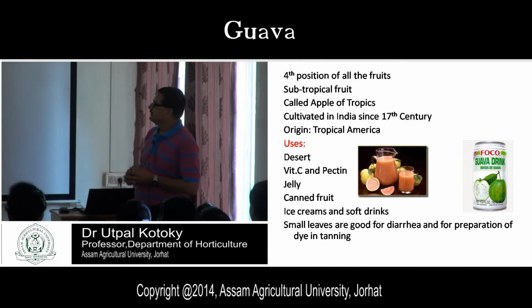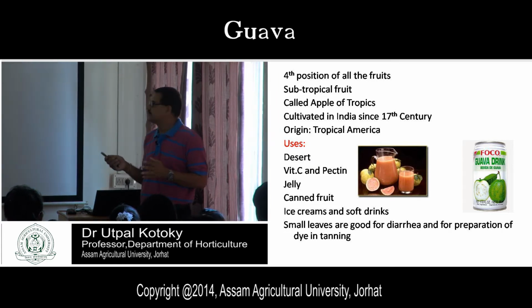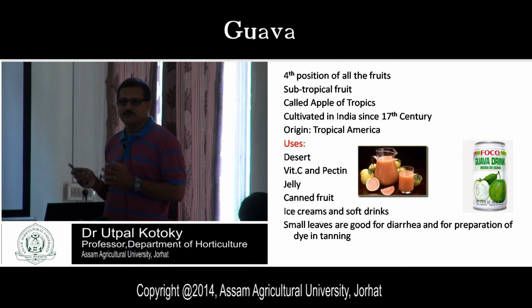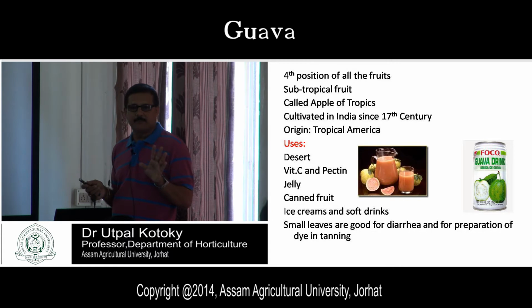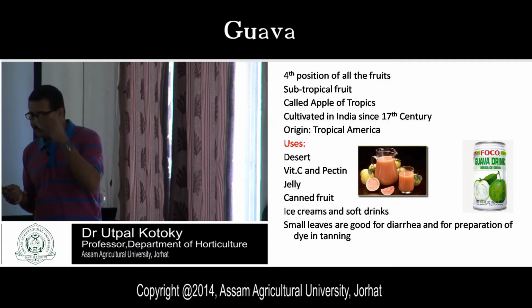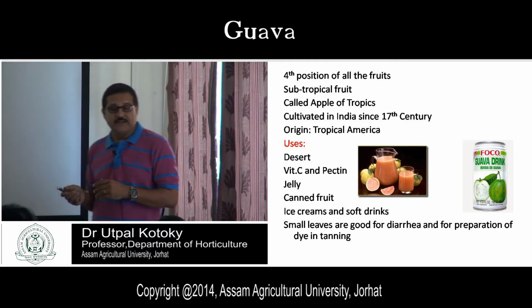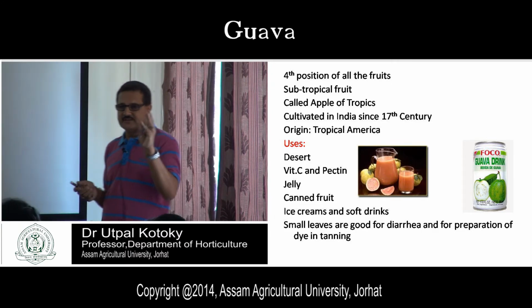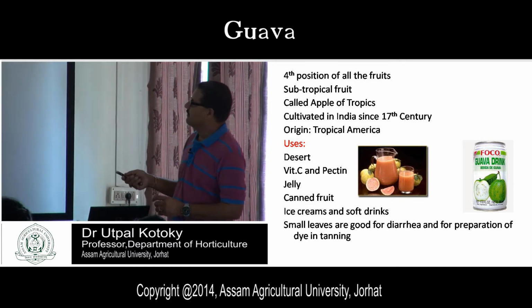Now next, this guava occupies 4th position of all the fruits. What are the other fruits? Banana, mango, citrus, then guava. That means in area and production, this guava occupies the 4th position in India. First one is banana, then mango, then citrus, then guava. So it occupies the 4th position.